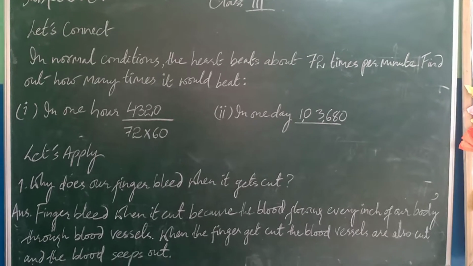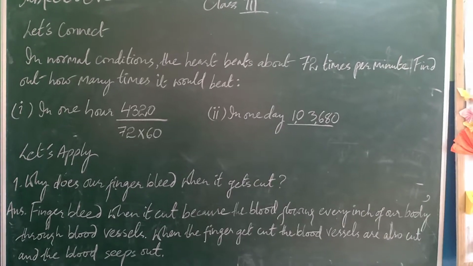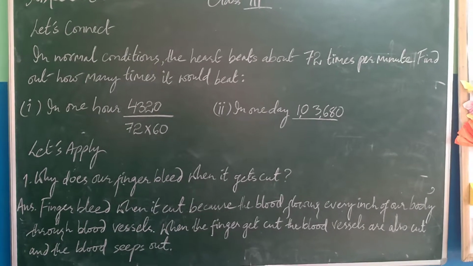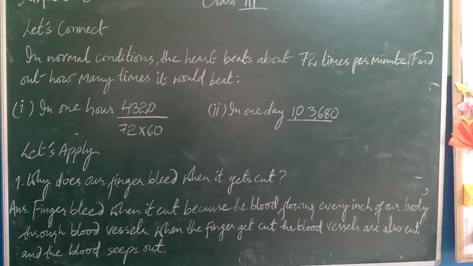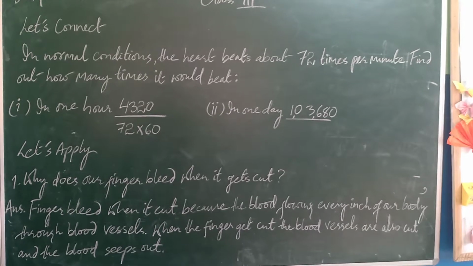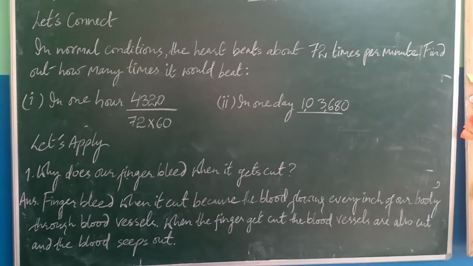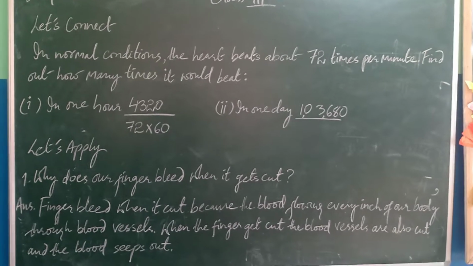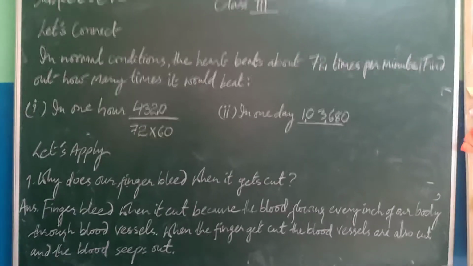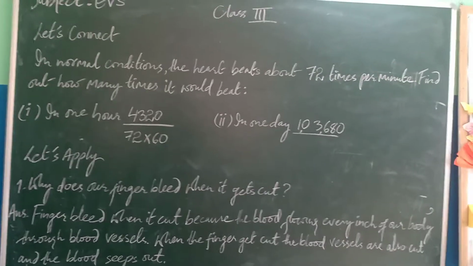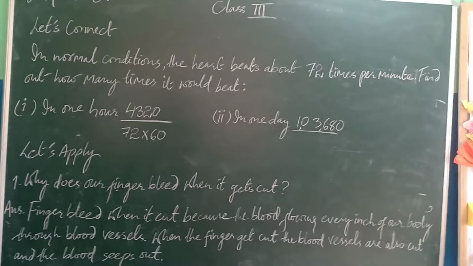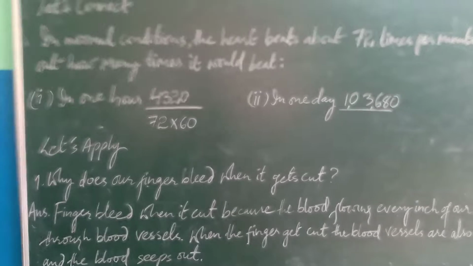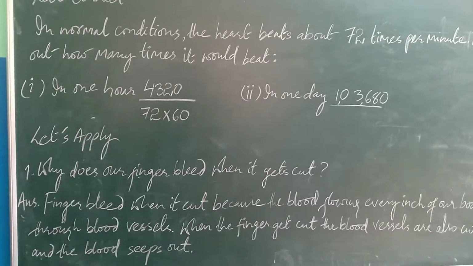Moving on with the next question. The next question we have here is, let's connect. The question was like this: in the normal condition, the heart beats about 72 times per minute. So find out how many times it would beat. The first one is already done. You just need to find out the second one. So in an hour there are 60 minutes.